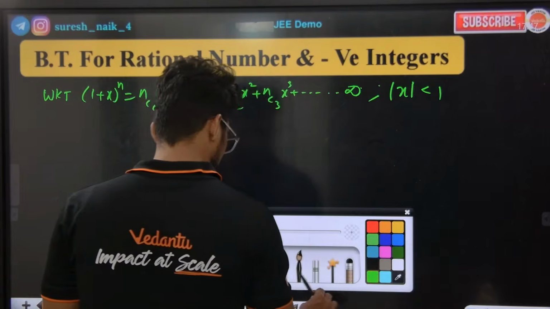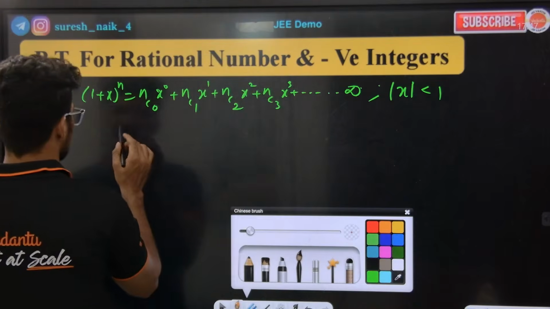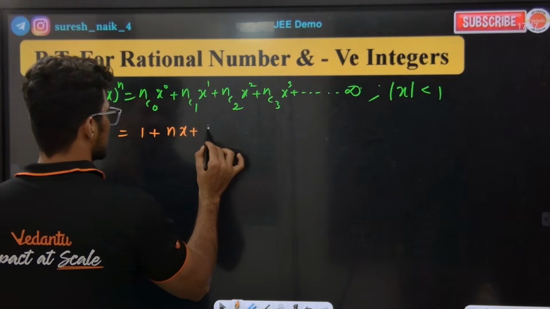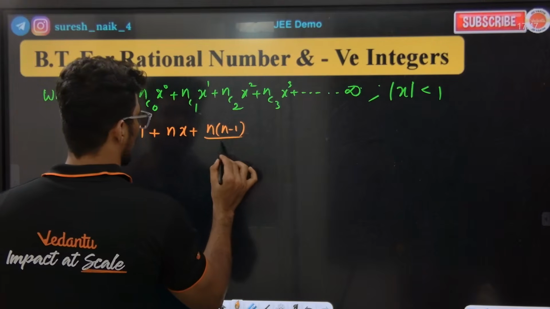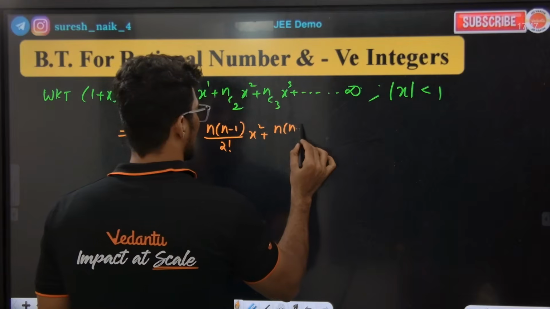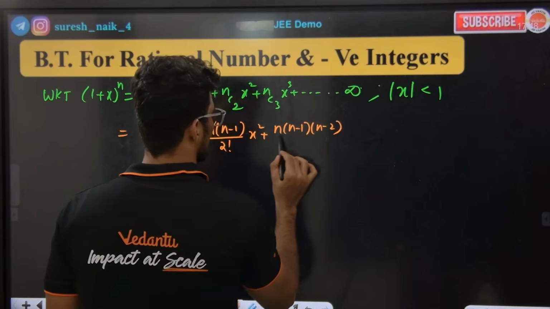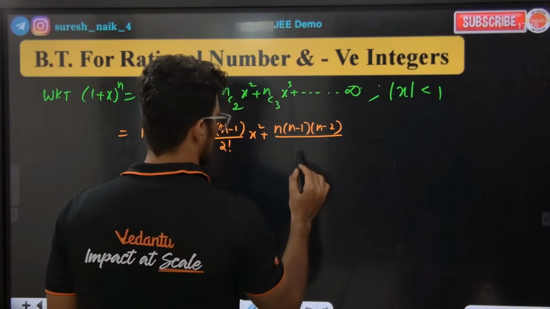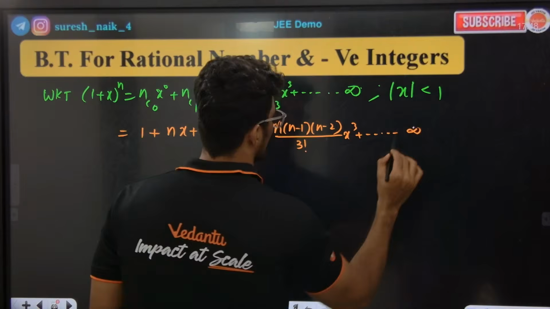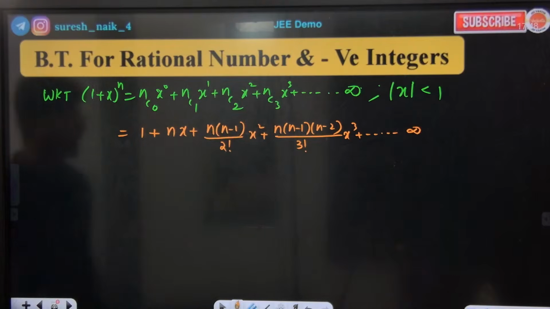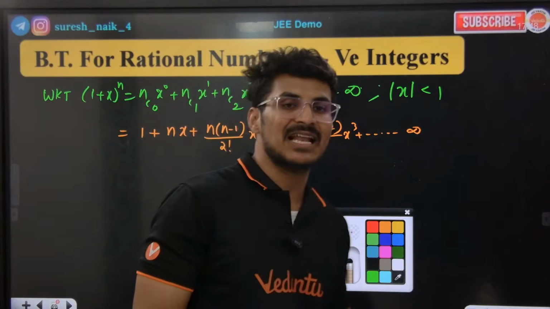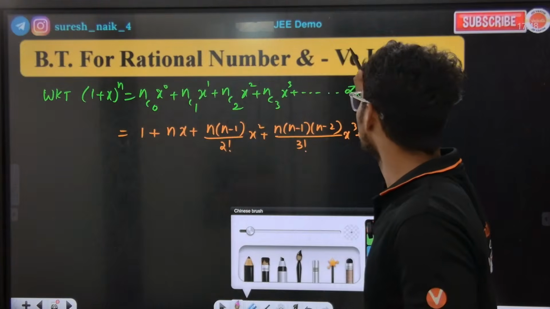What is this basically? Listen. This is 1, this is n x as it is. NC2 means n into n minus 1 by 2 factorial into x square. Then n into n minus 1 into n minus 2 divided by 3 factorial into x cube, and solve till infinity. Cool? Yes or no? The concept name is binomial theorem for rational number and negative integer.